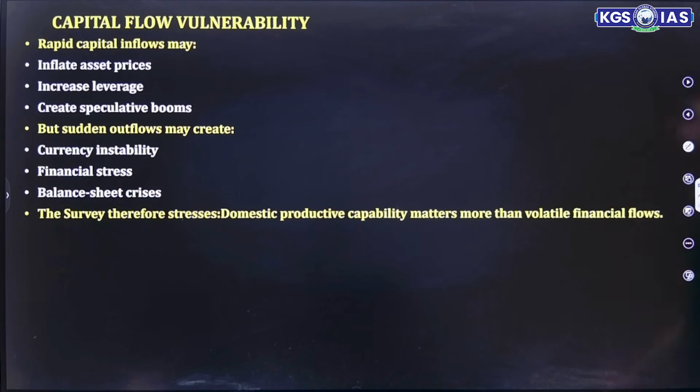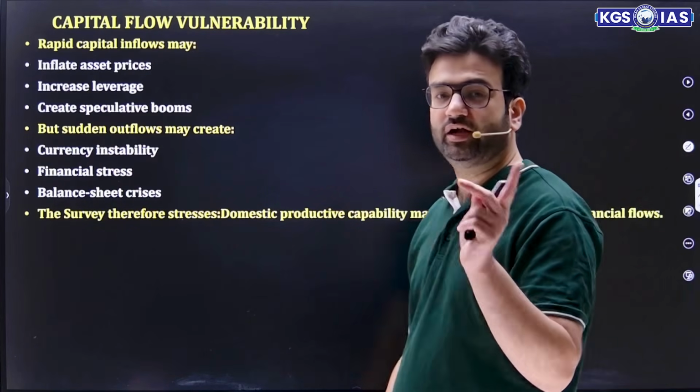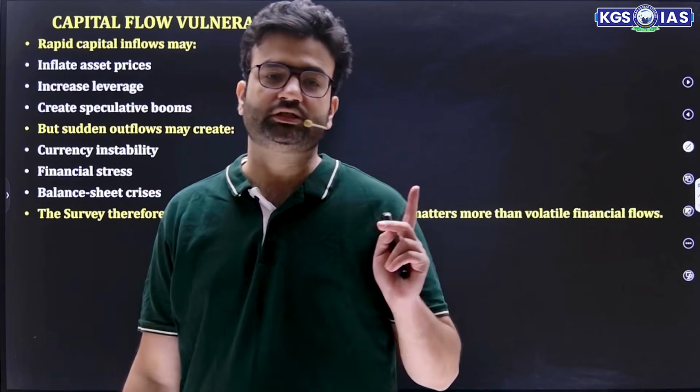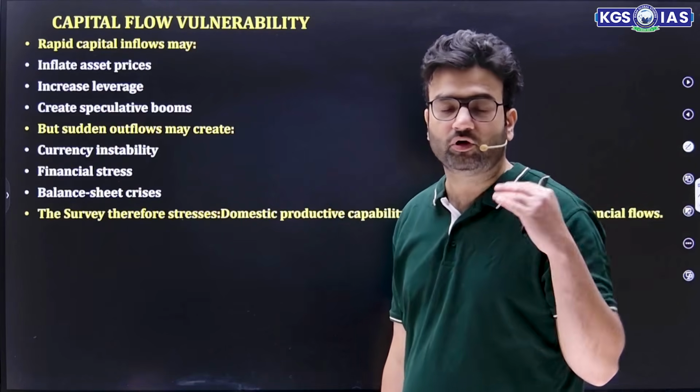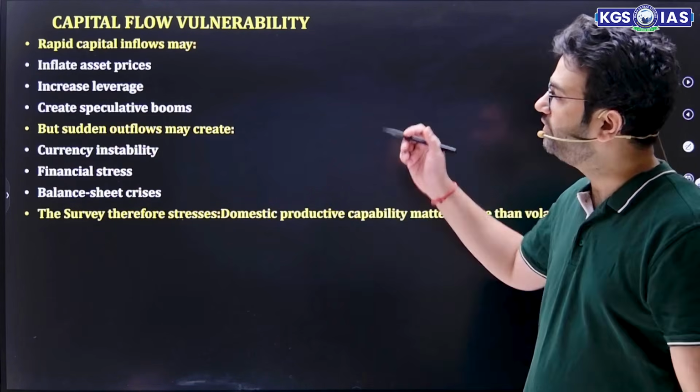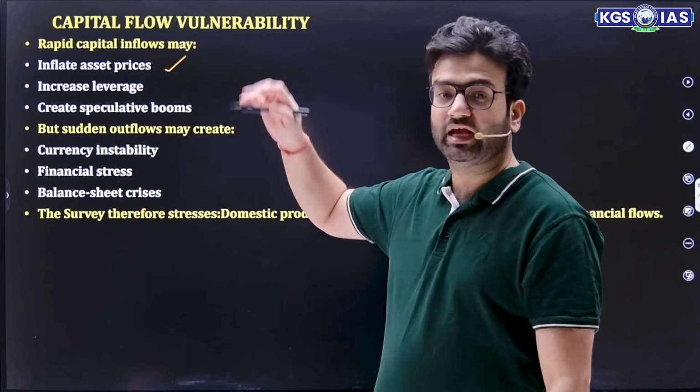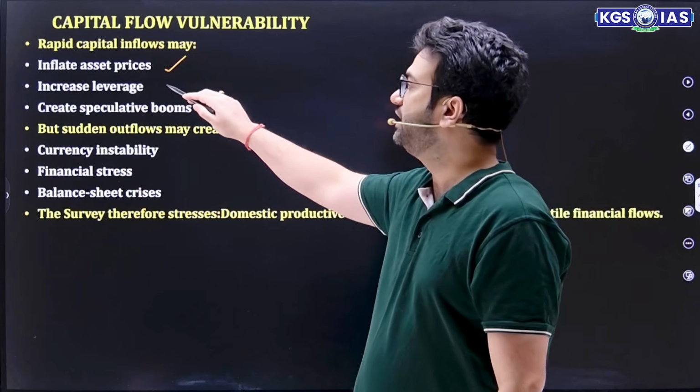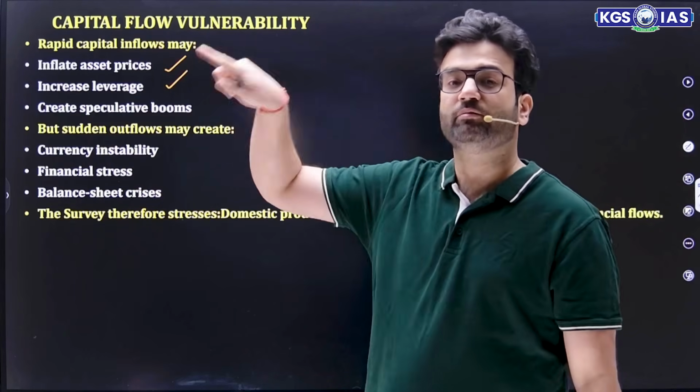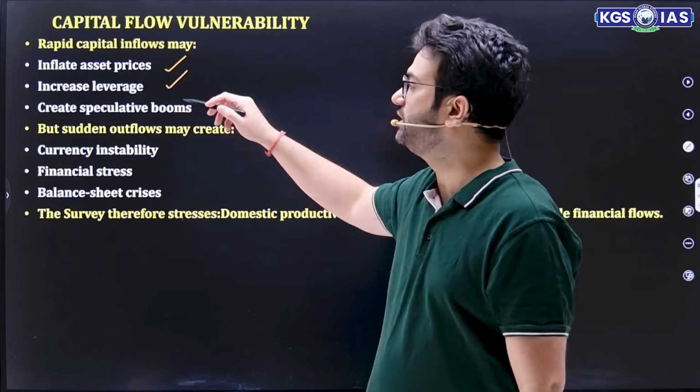Apart from that, capital flow. Capital flow is also a kind of vulnerability, because with rapid capital flow, अगर बहुत ज्यादा कैपिटल का इनफ्लो होगा तो it will lead to an increase in asset prices, an asset bubble will be created, it increases leverage and also creates more speculative booms in the economy.